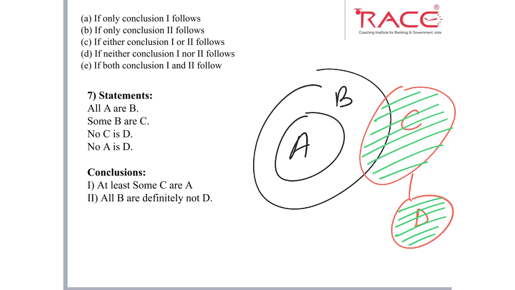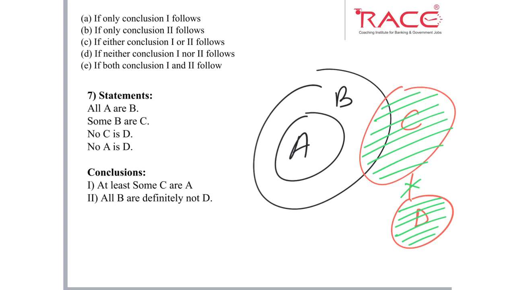Because it becomes easy for us to identify which part has negative relation with other elements. So here we can see all this C has negative relation with D, and some part of B is also having negative relation with D. So this is the advantage of highlighting the circles.